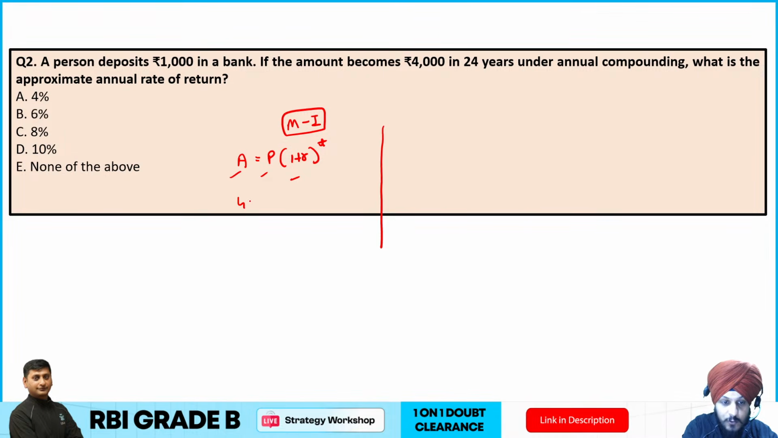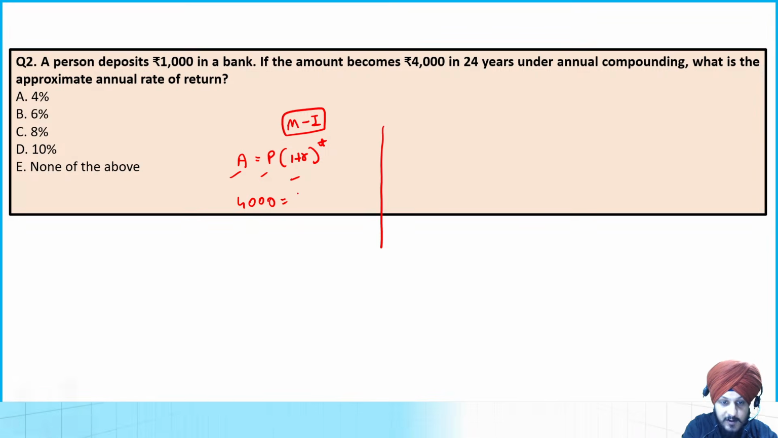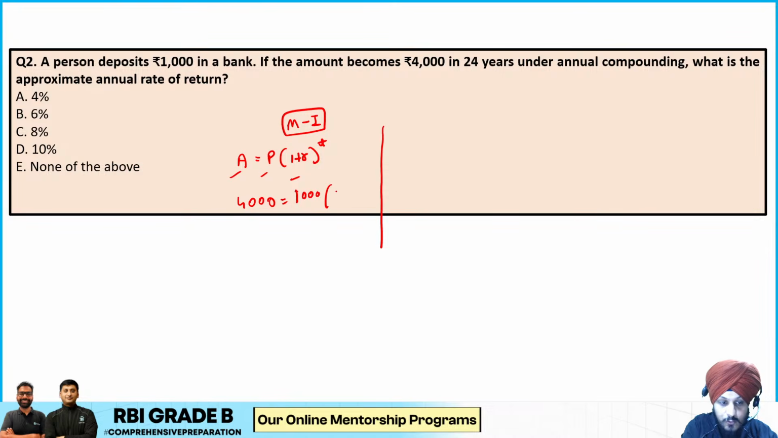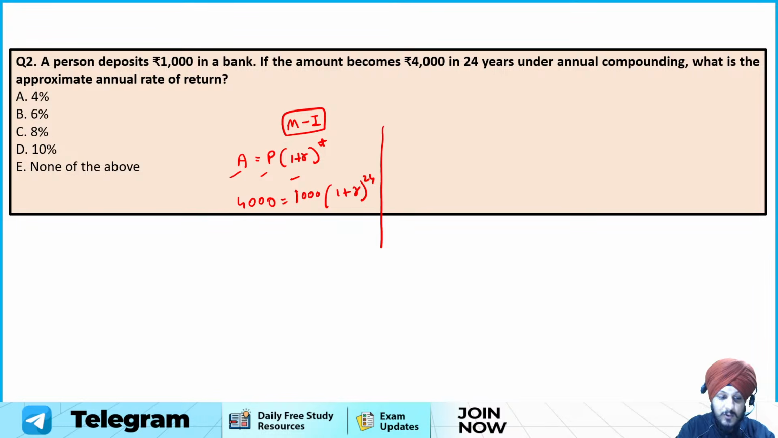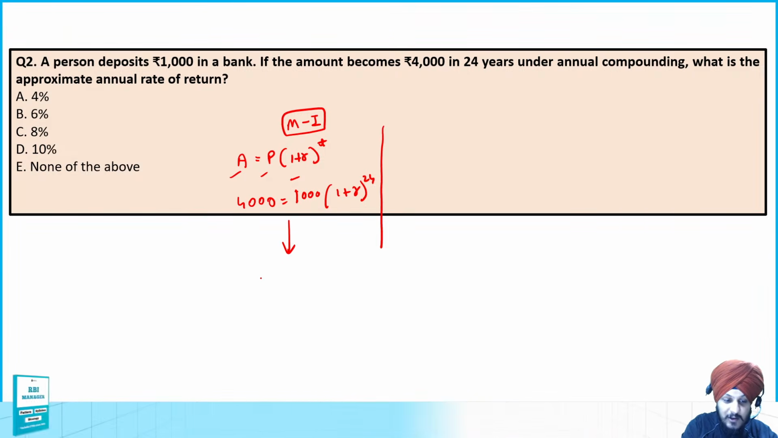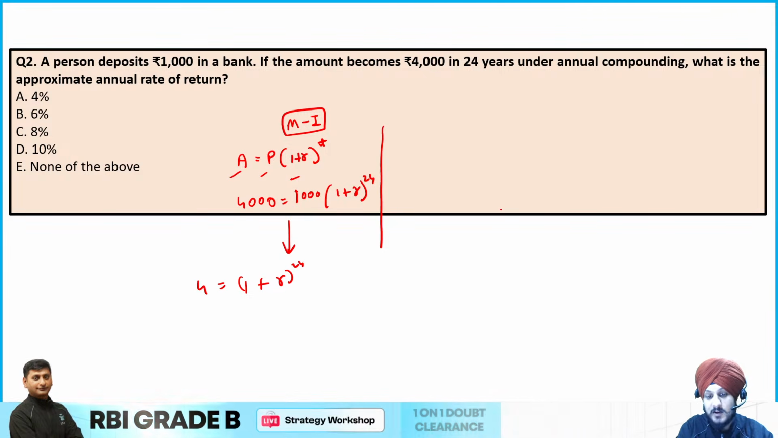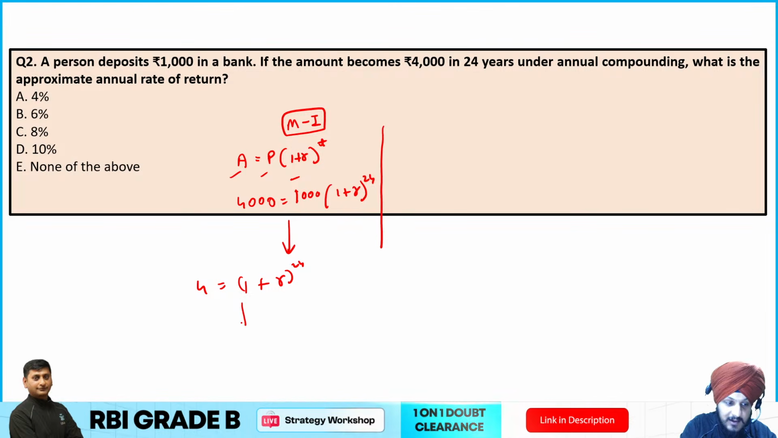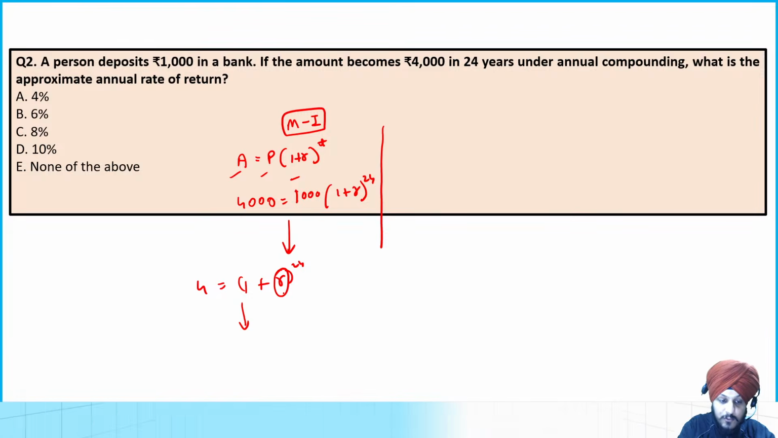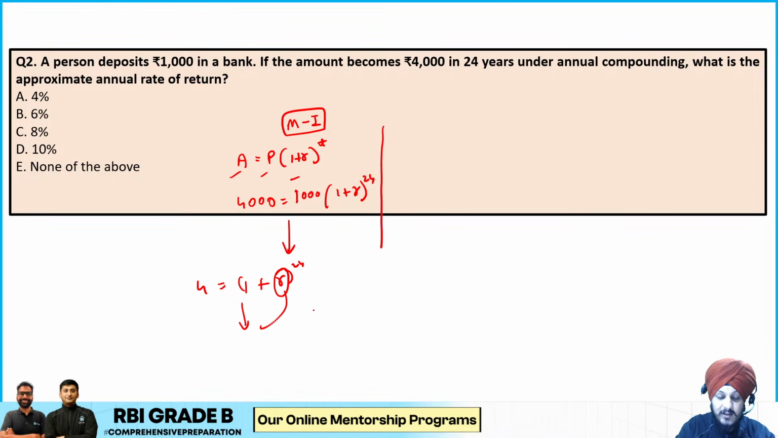So it is going to be 4,000 is equal to principal 1,000 into (1 + r) raised to the power 24, and after that you can divide both sides by 1000 and derive the values. So (1 + r) raised to power 24 is equal to 4 if you divide both sides by 1000, and later on you can take the 24th root of both sides in order to solve for r. You can derive the value of r, and that's how you can reach the answer.